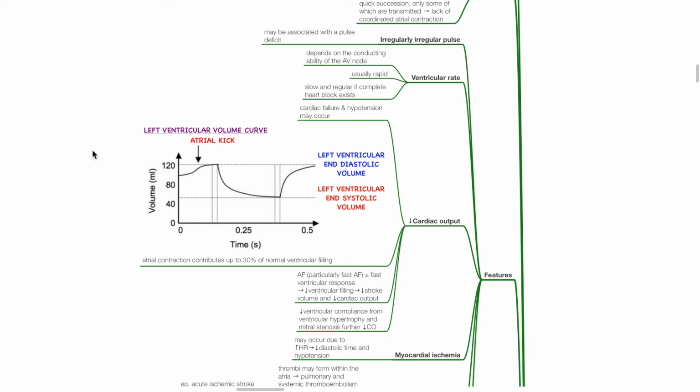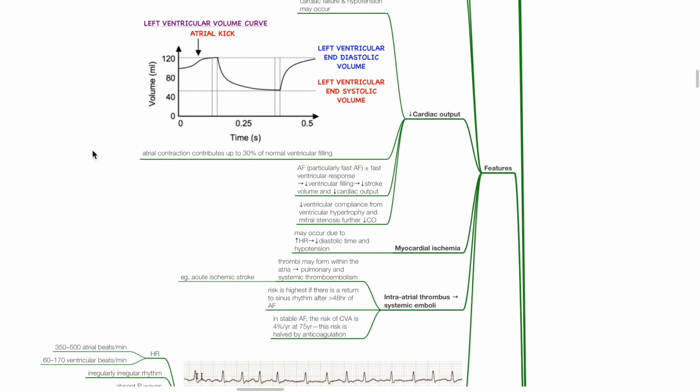Atrial contraction contributes up to 30% of normal ventricular filling. AF, particularly fast AF, with or without fast ventricular response, results in reduced ventricular filling, reduced stroke volume and cardiac output. Reduced ventricular compliance from ventricular hypertrophy and mitral stenosis further reduces cardiac output. Myocardial ischemia may occur due to increased heart rate, reduced diastolic time, and hypotension. Intra-atrial thrombus may result in systemic embolism.